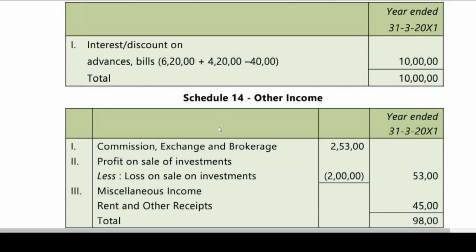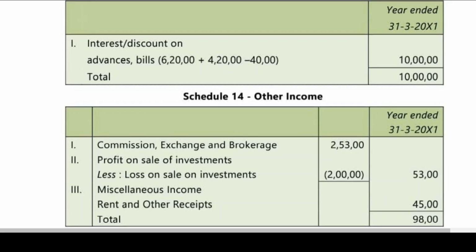be subtracted. Commission, exchange, brokerage, I have told you what they have done. Profit on sale of investment, loss on sale of investment, this can be taken separately. But what he has done, actually this cannot be adjusted like this, but he has done it, no problem. 253 you can write here, and 2 lakhs you can put in brackets, but he has taken it differently. Miscellaneous income, rent and other receipts, he has totally added.